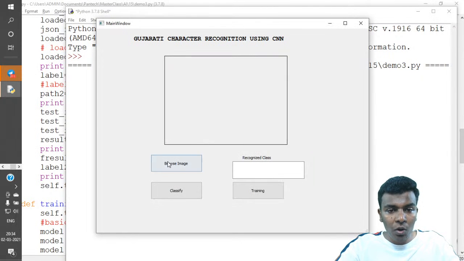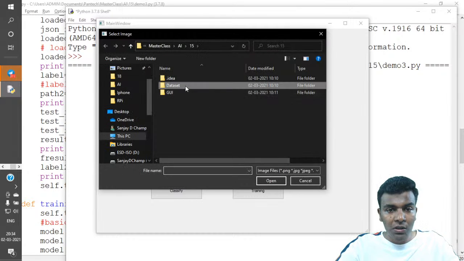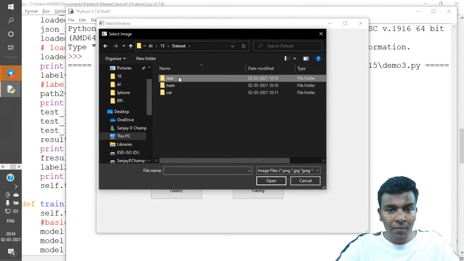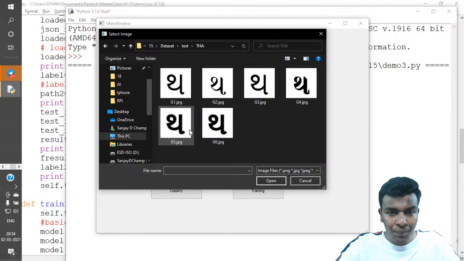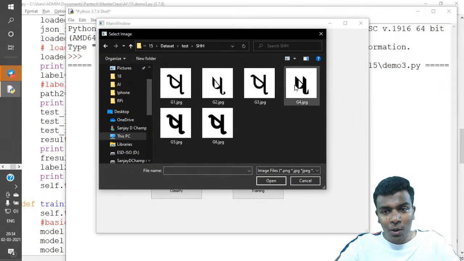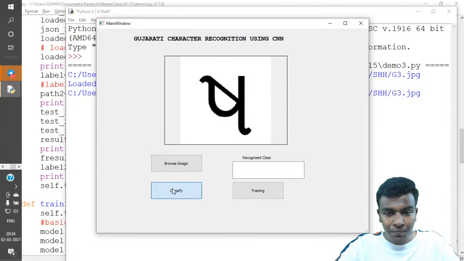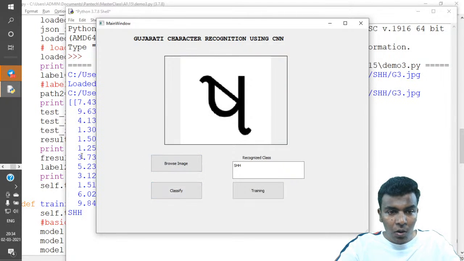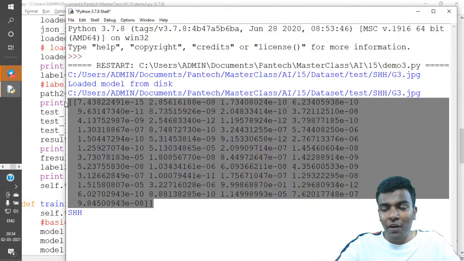Okay, we got the main window. Again, I'm just going to click browse image, and I'm going to choose another dataset from the test set, the sketches. I'm just going to choose another character, and then classify. If you are seeing here, this is the array value. From here we need to find the maximum value.